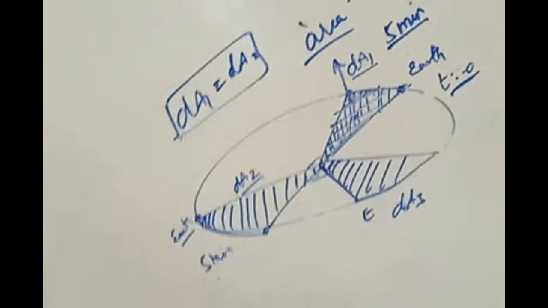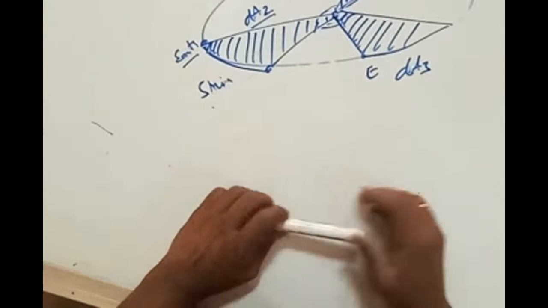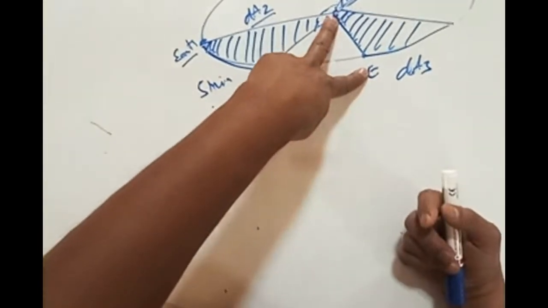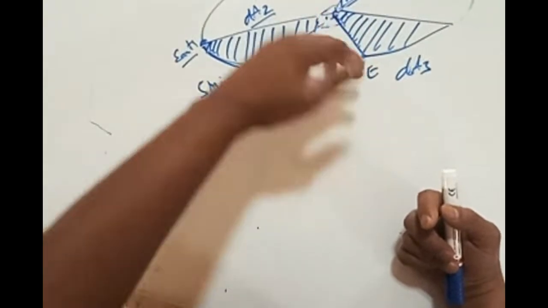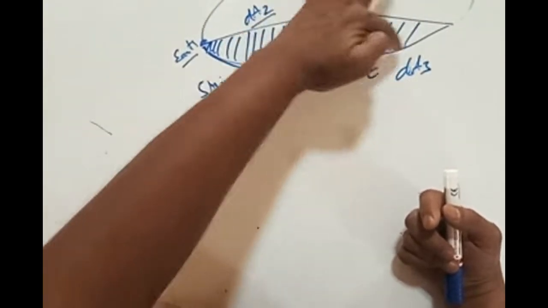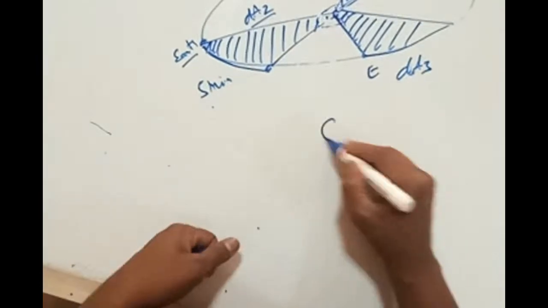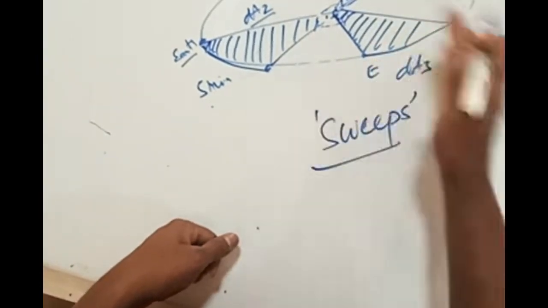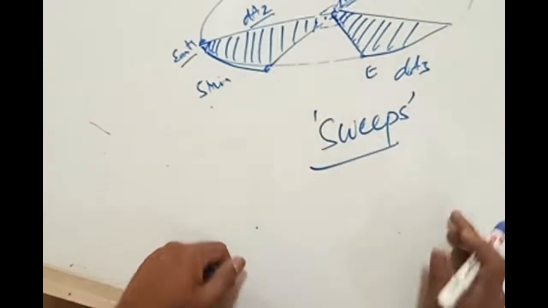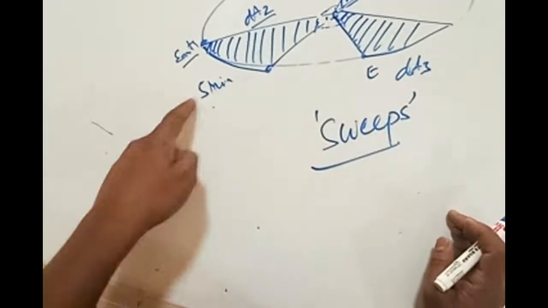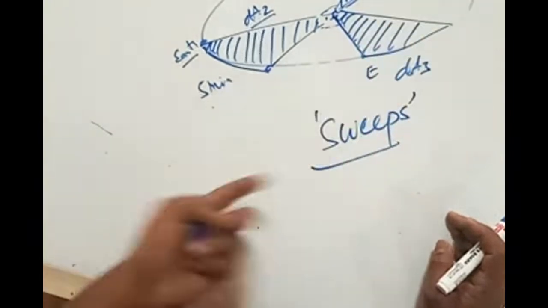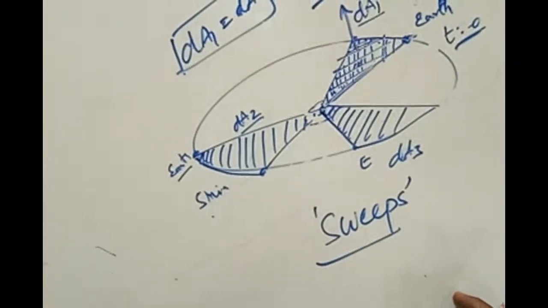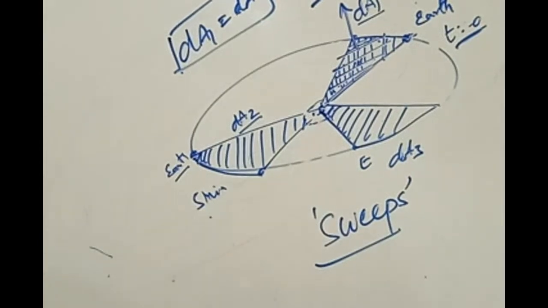How to put this in the form of a statement? The line joining the planet to the Sun sweeps equal areas in equal times. Sweeps means how much area it covers. As long as the time remains the same, the area covered also remains the same. Actually, this is out of syllabus, but you should know the basic statements.